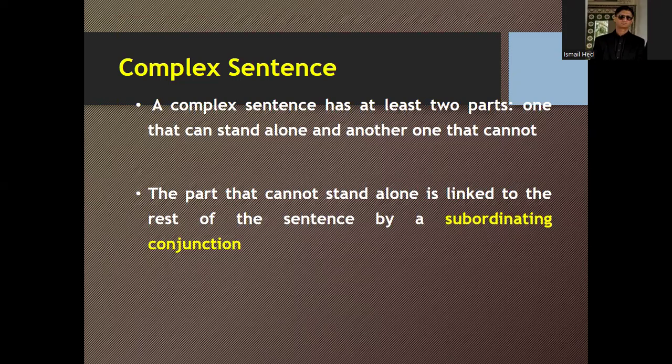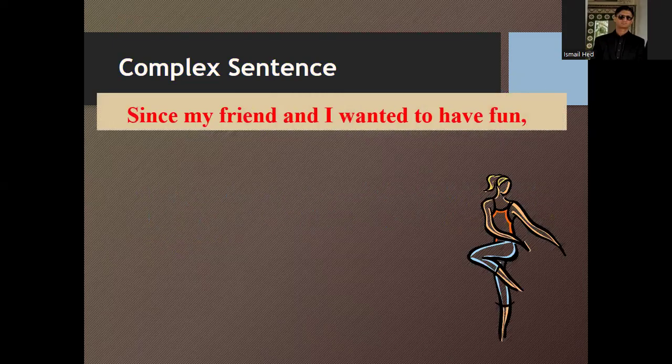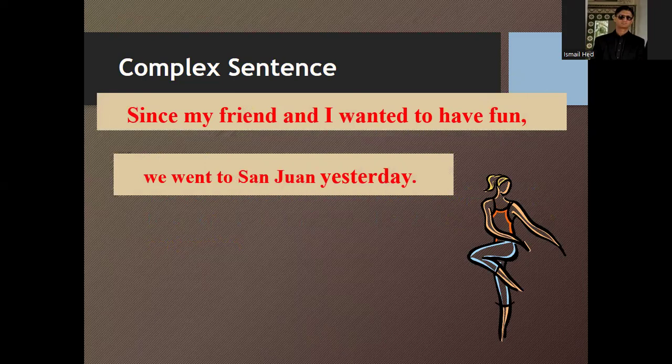The part that cannot stand alone is linked to the rest of the sentence by a subordinating conjunction. So here again two clauses are used, one independent and the other dependent. Since my friend and I wanted to have fun,